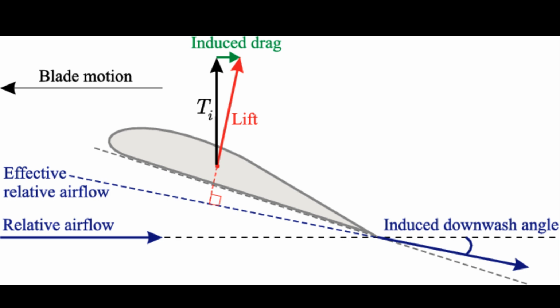and the horizontal backward component that you see is induced drag. Let me explain in simpler words. For example, you're in a speeding car. As a child, maybe you all must have put your hand outside a moving car. You should not do that, but still, if you put your hand outside, you will see your hand goes up and also goes backward. The force making it go up is your lift force, and the force making it go backward is your induced drag.